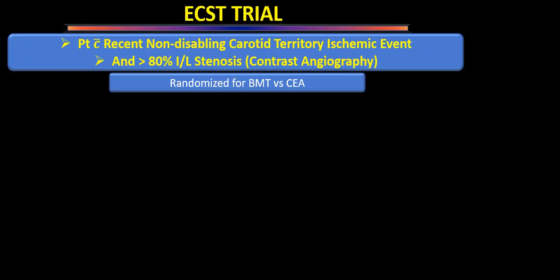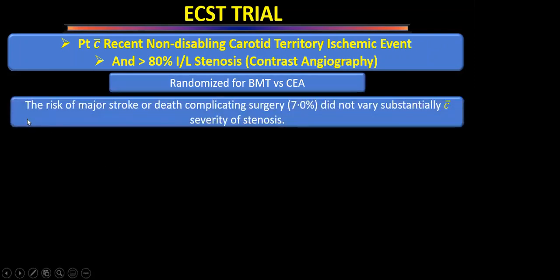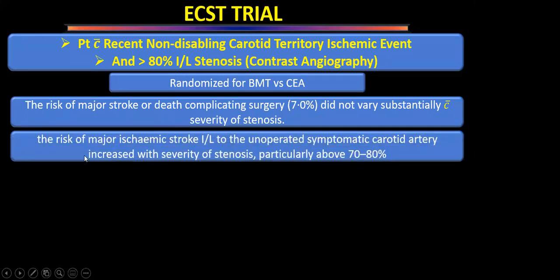They were randomized to receive either best medical management or carotid endarterectomy, and they found that the risk of major stroke or death complicating surgery did not vary substantially with severity of stenosis. So here they did not find any difference with stenosis. And the risk of major ischemic stroke ipsilateral to the unoperated symptomatic carotid artery increased with severity of stenosis above 70 to 80%.